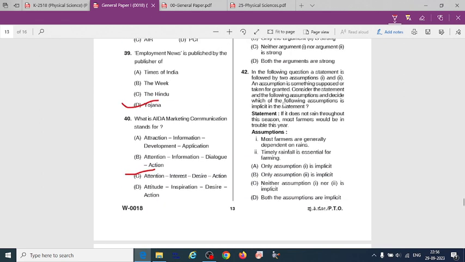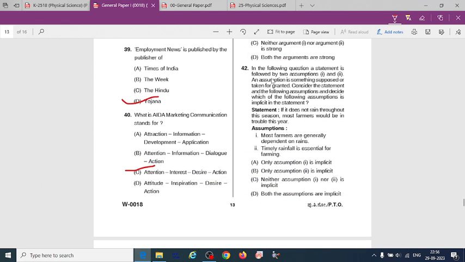Then in the following question, a statement is followed by two assumptions, first and second. An assumption is something supposed or taken for granted. Consider the statement and the following assumptions and decide which one is implicit in the statement.